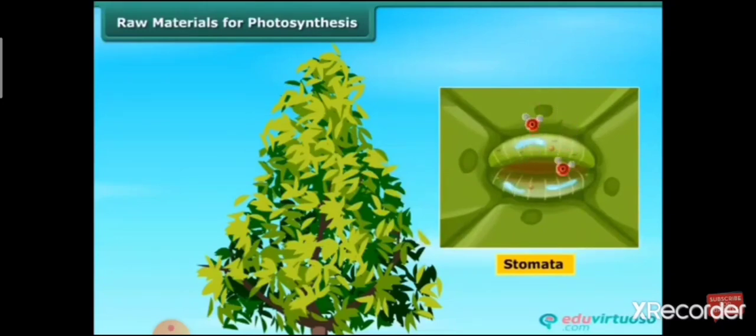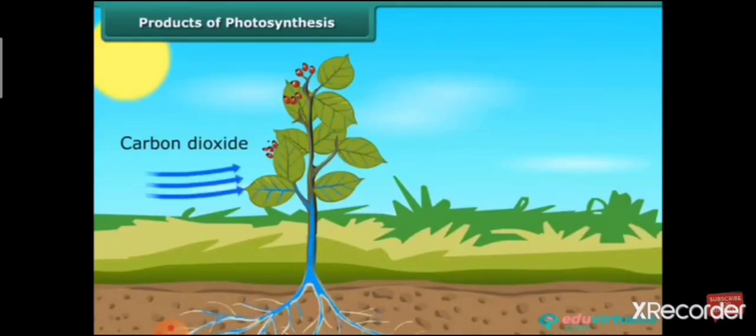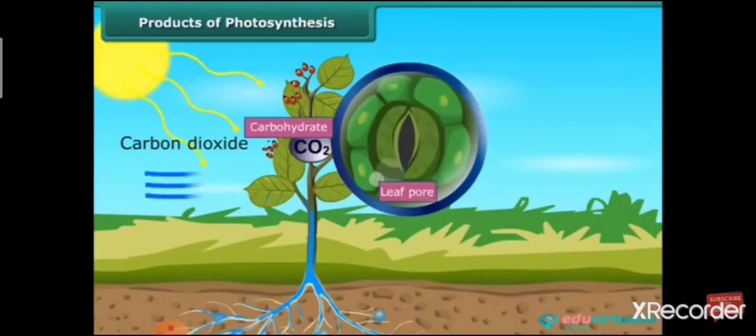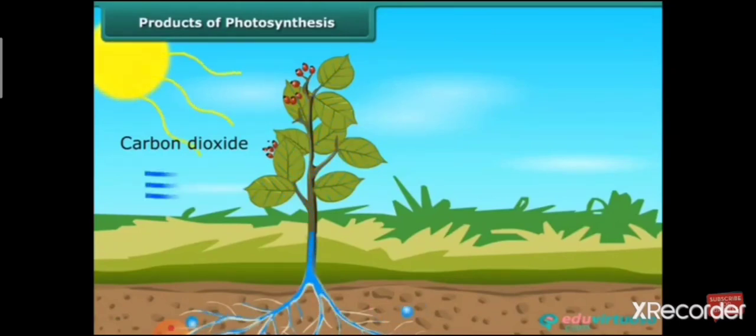After reaching the leaves, carbon dioxide and water react in the presence of sunlight and form carbohydrates. The carbohydrate ultimately converts into starch, which is stored in the plants. Therefore, the first food product formed during photosynthesis is starch.